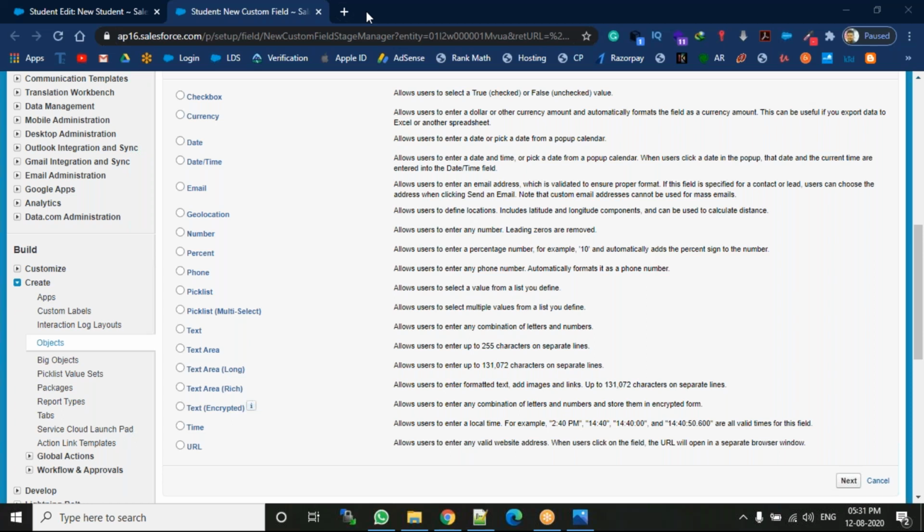Next one is a geolocation. So geolocation is nothing but what? If you want to find out the geolocation, you need to provide two things: one is longitude and the second one is latitude. These are the two geolocation access numbers.